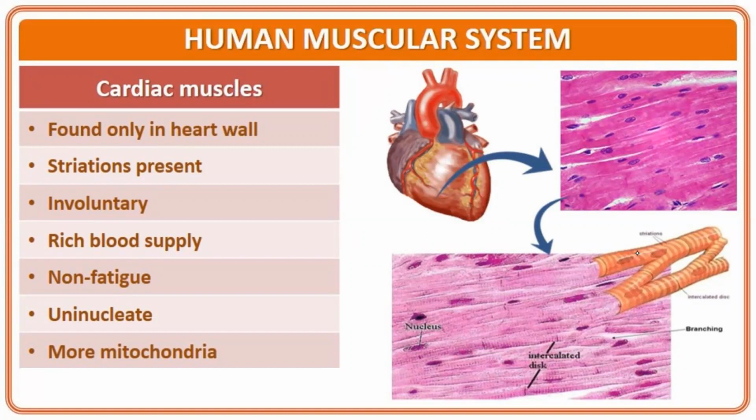The other characteristic of cardiac muscle is that it is non-fatigue, meaning it shows rhythmic contraction and relaxation without getting tired. These are uninucleated, and a greater number of mitochondria are present in it.